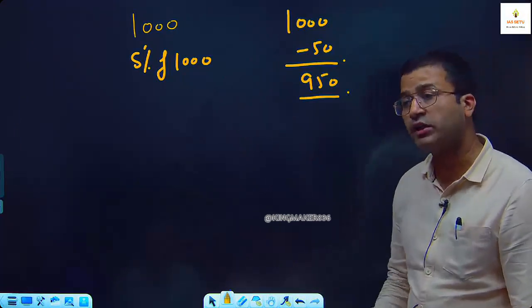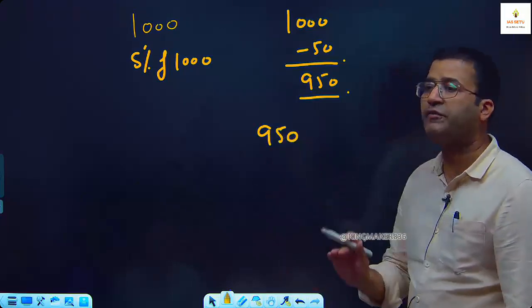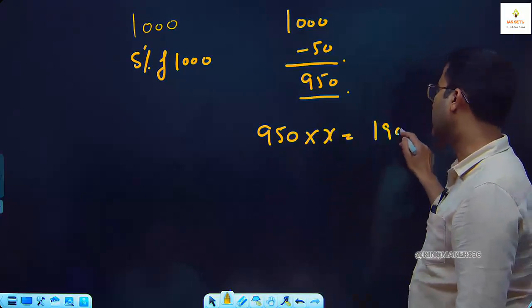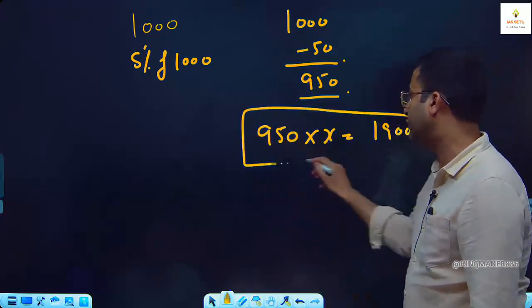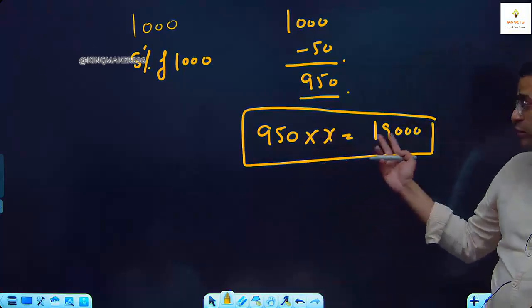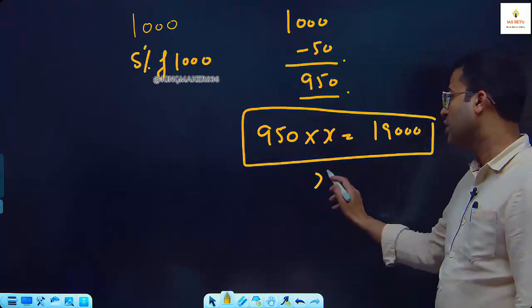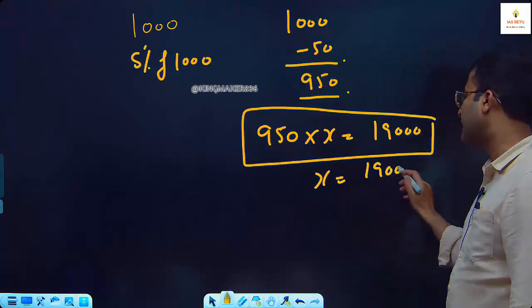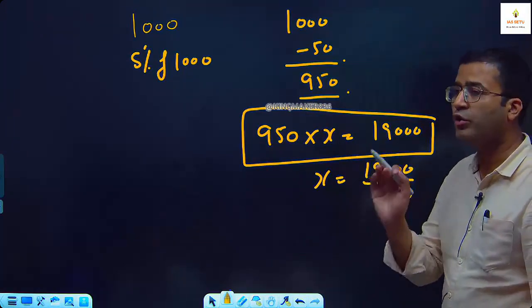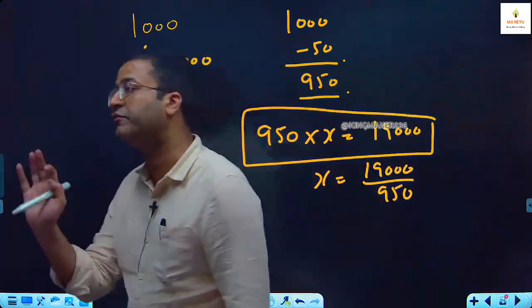And what is the order? 19,000. Daily my company produces 950 fit pens. I take the number of days as X so that I can complete the target of 19,000. Daily production multiplied by the number of days gives me 19,000. So we will solve for X. So X is equal to 19,000 divided by 950, because I have to make an order of 19,000 and daily our company makes 950 fit pens.